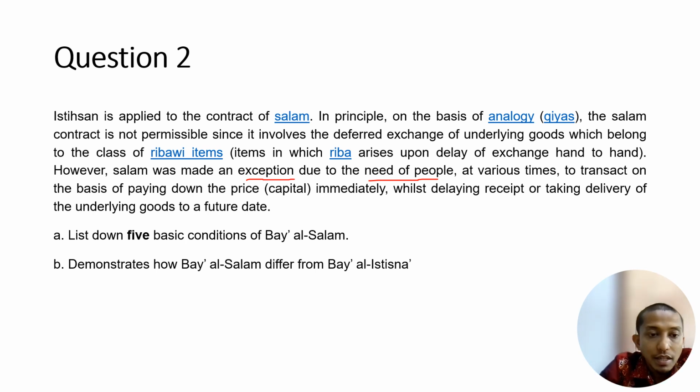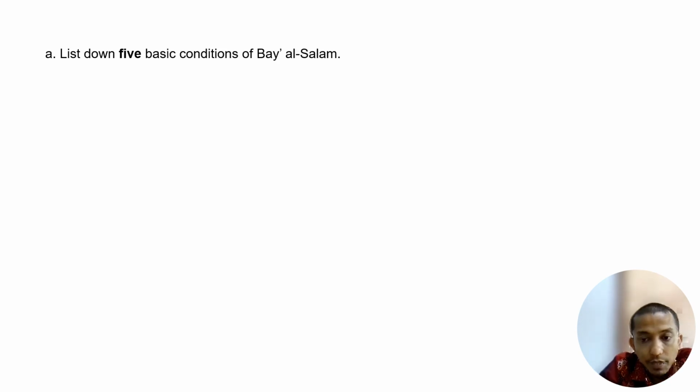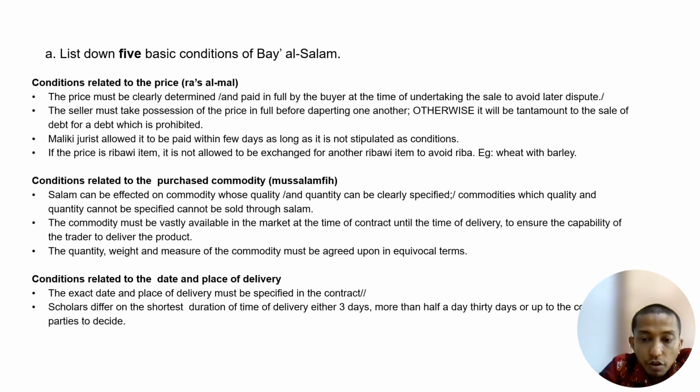Now the question: list down five basic conditions of salam. This is the answer. There are a lot of conditions that you can list down. I categorize these conditions into three categories: conditions related to the price, conditions related to the purchased commodity, and conditions related to the date and place of delivery. Again, you just need to choose any five of them. There are nine here, so you can choose any five.